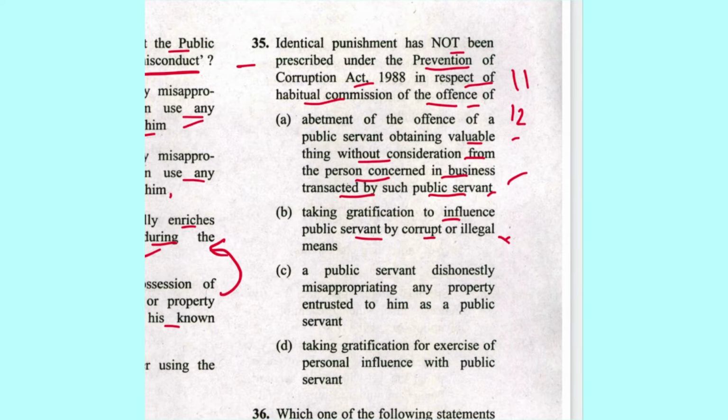This is not it. A public servant dishonestly misappropriating any property. This is also included because it is specifically mentioned in section 15 that attempt to commit an offence under section 13(1)(a), and this is 13(1)(a). This is also included. Taking gratification for exercise of personal influence, this one is not. So A and C both are correct. So there are so many mistakes in this paper.